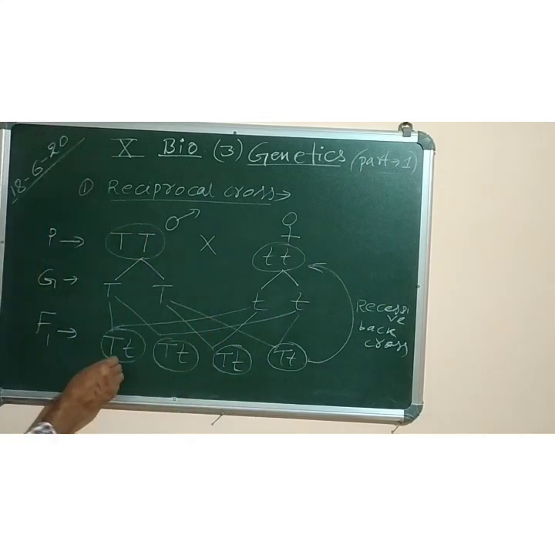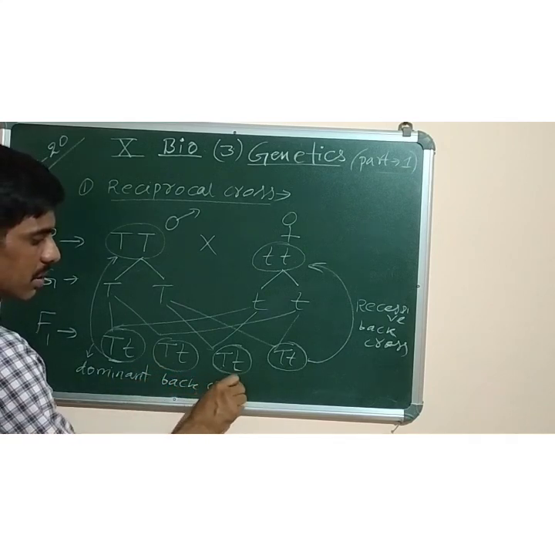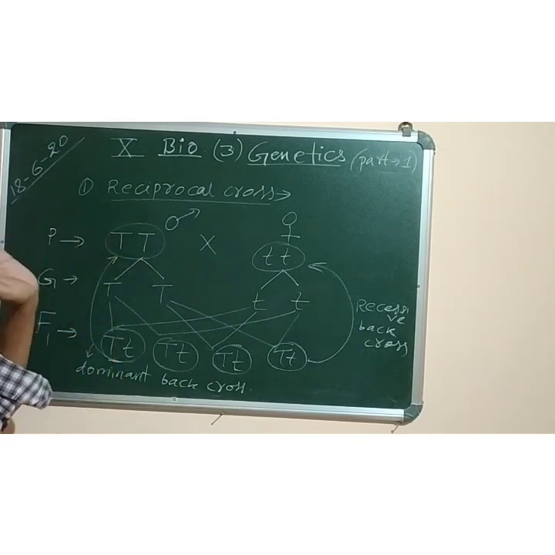A cross between the F1 individual with the dominant character or the dominant parent is called dominant back cross. Understood this one? What is dominant back cross? A cross between F1 individuals with the dominant parent.